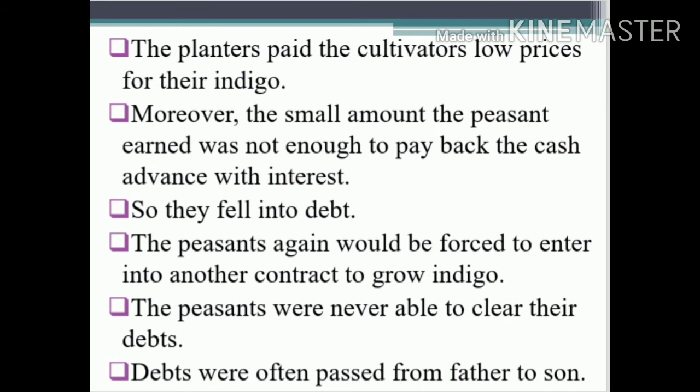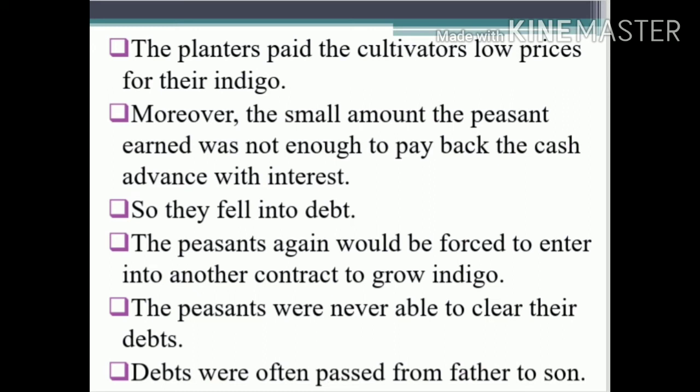The British paid low prices for the indigo, so the small amount the peasants earned was not enough to pay back the cash advance with interest. So they fell into debt. For their yearly cultivation, they got loans from the British. What they earned was not enough to pay back the interest.